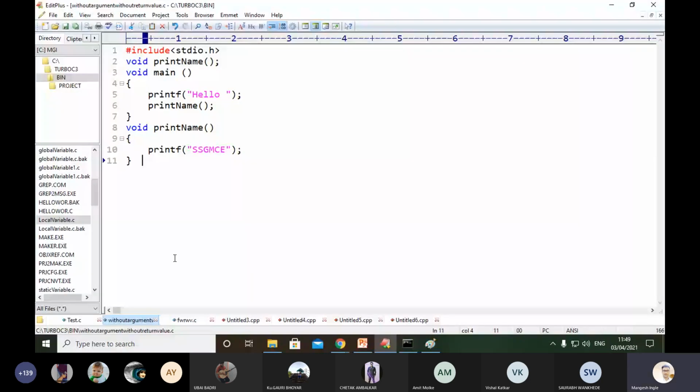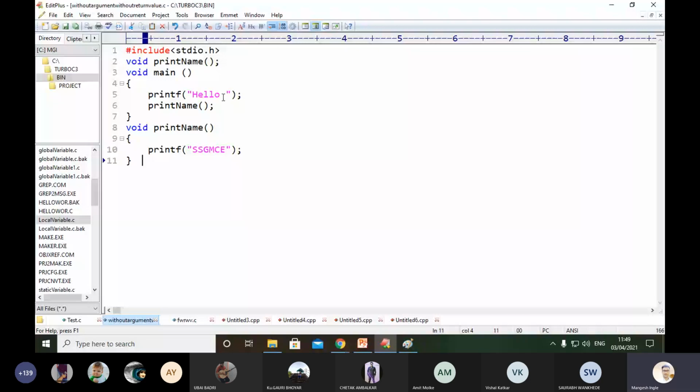Without parameter list or without arguments, without return type. You can see, is it visible? Program is visible, guys? Yes, sir. Okay, concentrate.